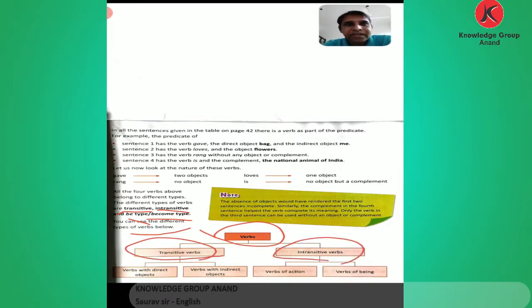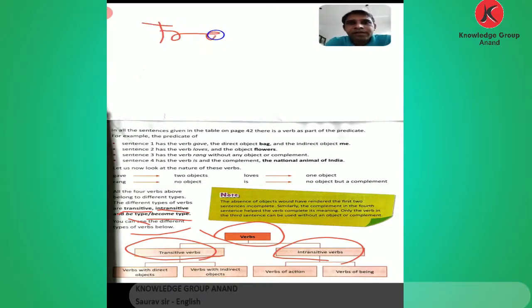You can see the different types of verbs below. There are two types of verbs: transitive verbs and intransitive verbs.